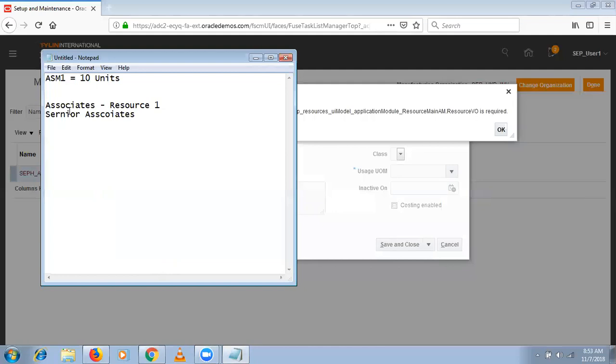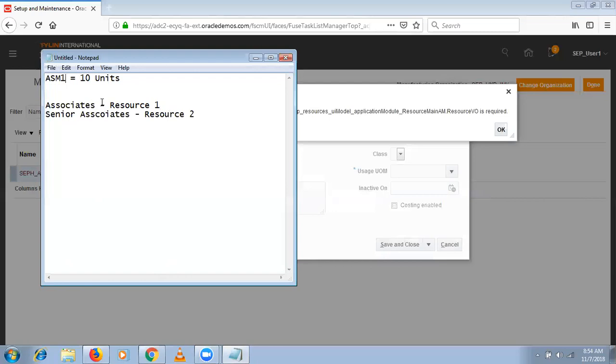Senior associate is resource 2. In that scenario, we are defining resource 1 and resource 2 as production resources. But how many resource 1 are going to work in your plant? There may be 10 or 20, right? 10 associates may be available or 20 associates may be available, correct? Yes. So there are 10 assembler 1 units. We are going to charge them on an hourly basis. How much time we use that resource, we are going to charge based on the hourly rate.